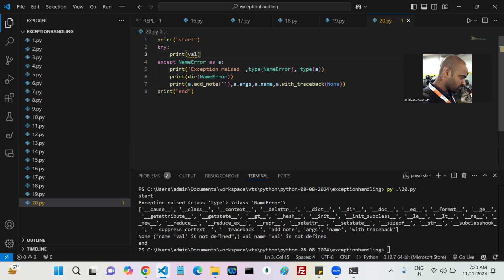Okay, if you want, Python people created an object, yes, you can get it. How? You can give the reference as a. Whenever you have the reference, Python people created an object, right? That object they assign to a, yes or no? So the object is available with you. Whatever object is created by the Python people, that object is assigned to you.